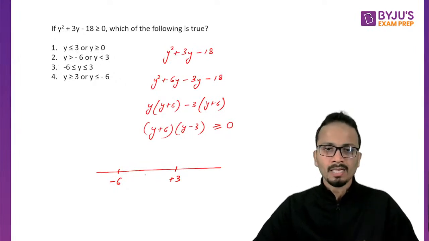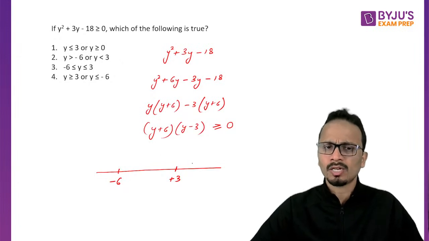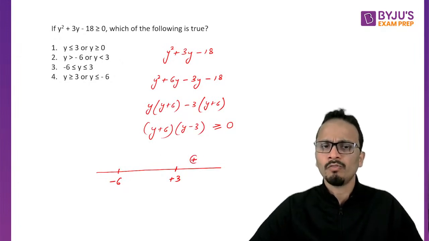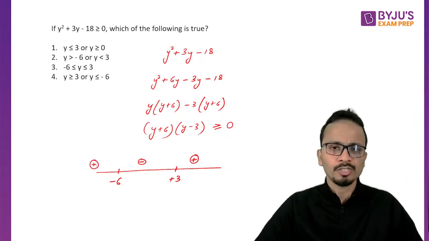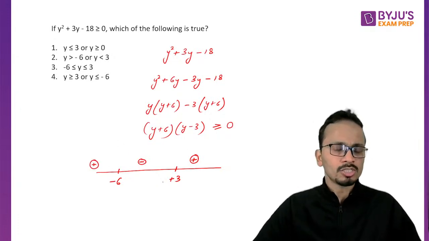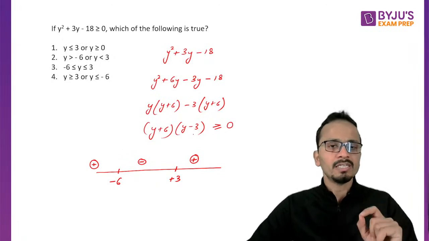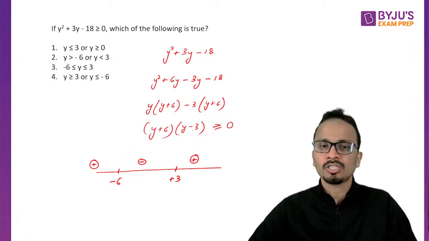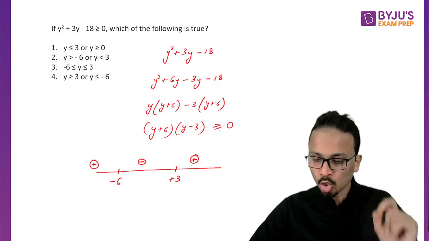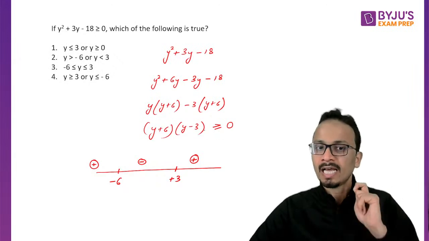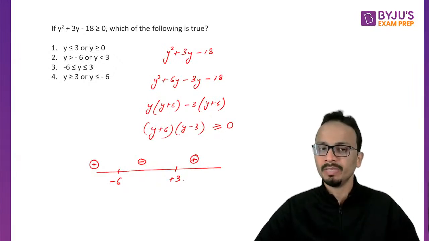Okay, now this was a quadratic expression, so the rightmost region is always positive, then negative and then positive. This is how we solve. Now अब हमें कौन सा region चाहिए? We need the values of y for which the expression is greater than equal to 0. Greater than equal to 0, that means the value should be positive.